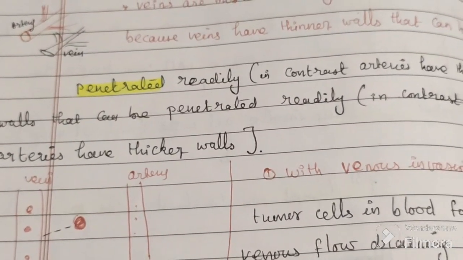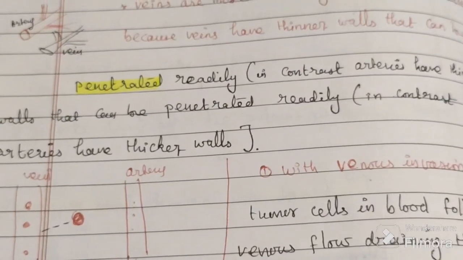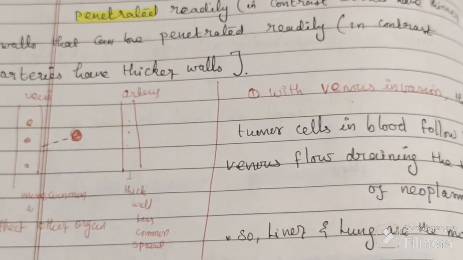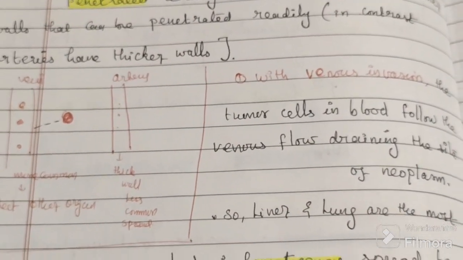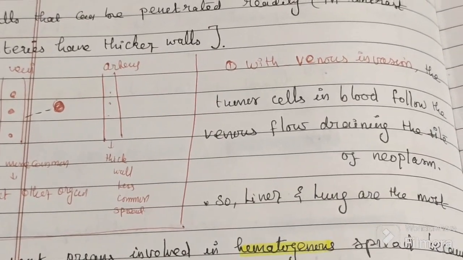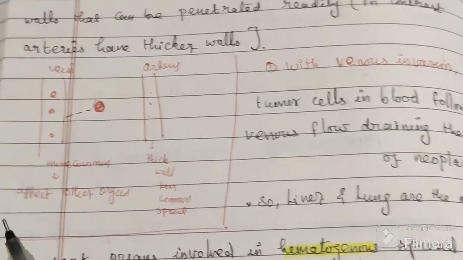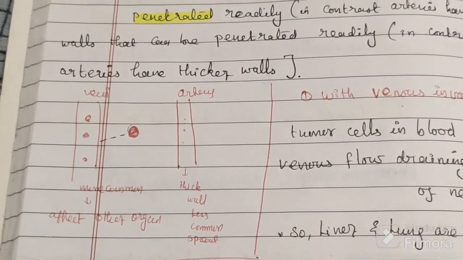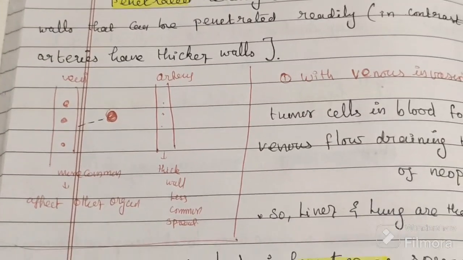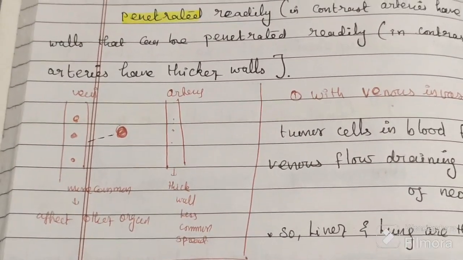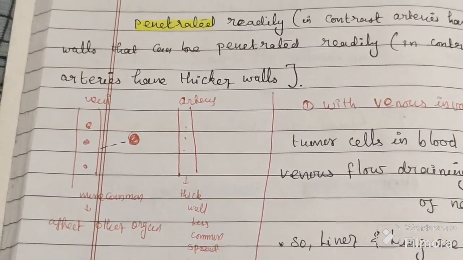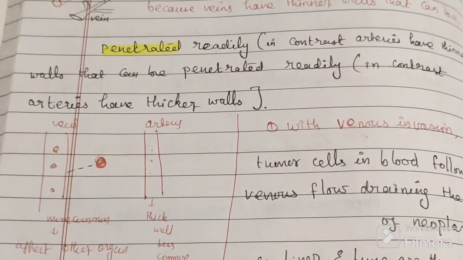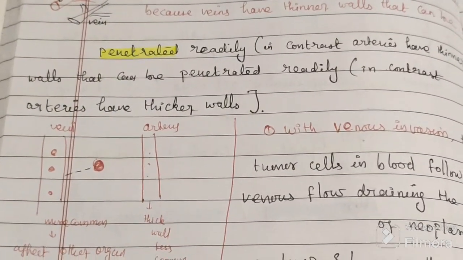What is the preference of the tumor cells? Will they spread via the vein to other organs, or via the artery? The preference is the vein. Tumor cells prefer to enter veins and spread to multiple organs, compared to arteries.